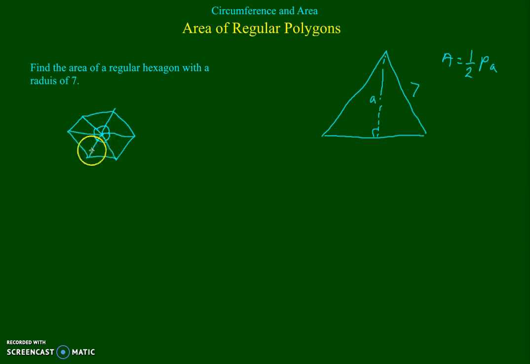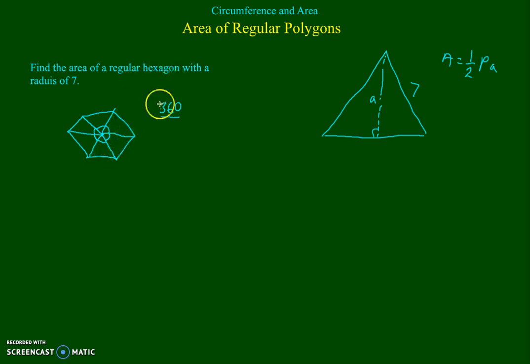So given the fact that all the triangles are congruent and these central angles are all equal, if we want to find one of those angles, all we have to do is take 360, the number of degrees in a circle, and divide it by the number of triangles. And the number of triangles is the same as the number of sides in the regular polygon.